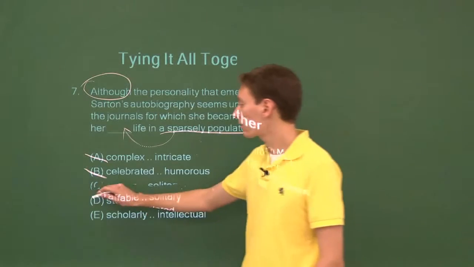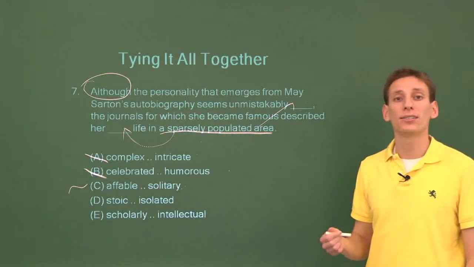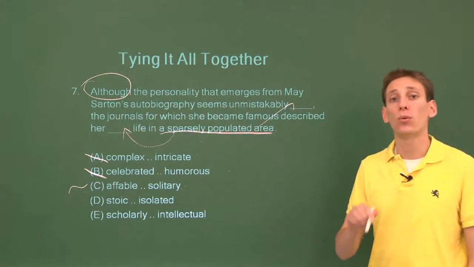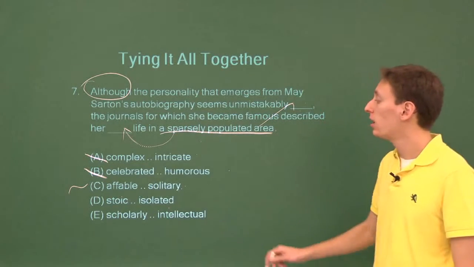So you know what we're going to do? We're going to draw a little squiggly line here, right? That squiggly line tells us, okay, this could be a good answer, but we're not ready to commit to it yet.